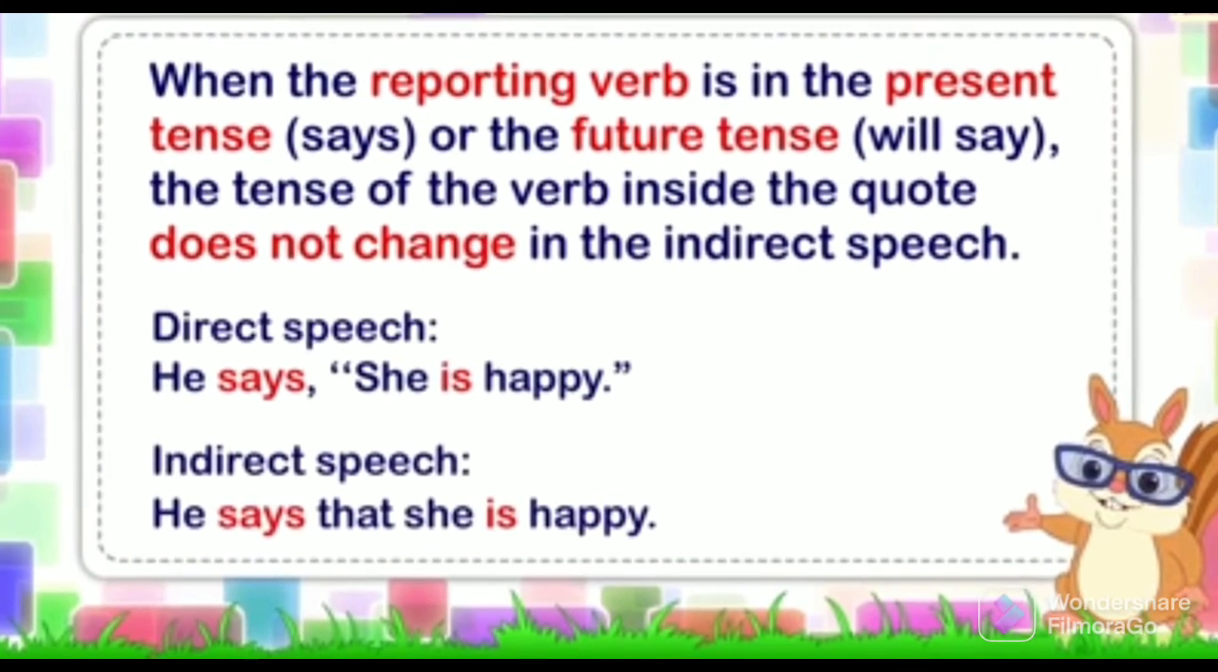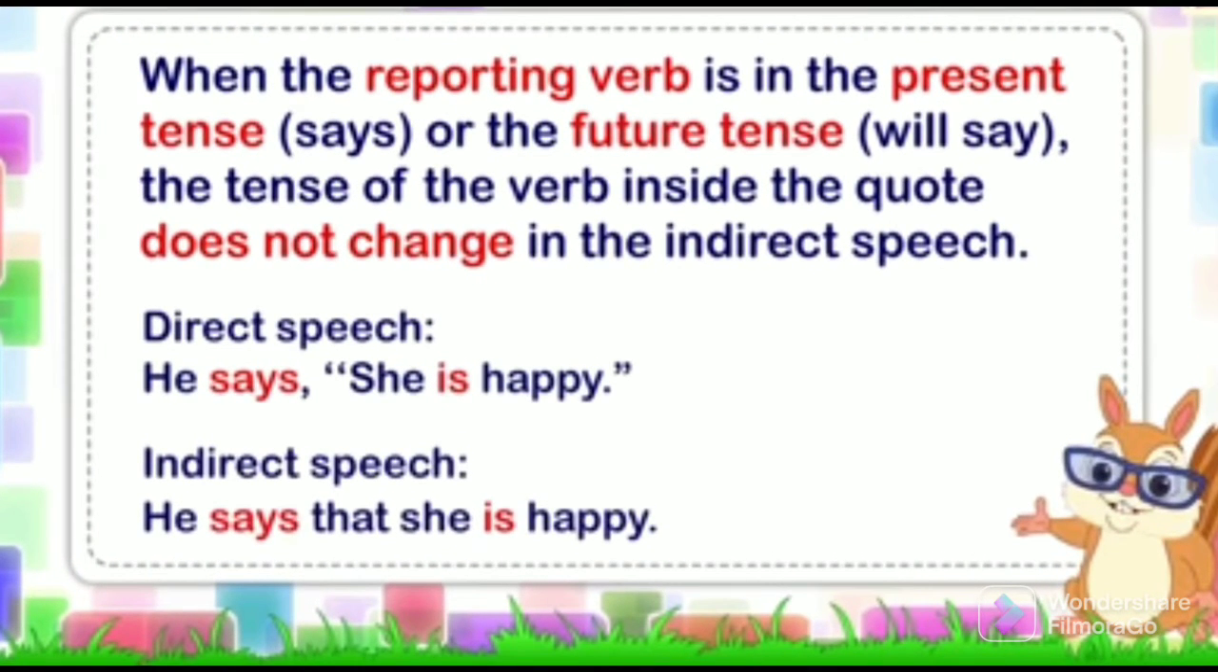When the reporting verb is in the present tense or in the future tense, then the tense of the verb inside the quote does not change in the indirect speech. For example, he says, she is happy. While converting into indirect speech, because the reporting verb is in the present tense, there will be no change in the reported speech. He says that she is happy.